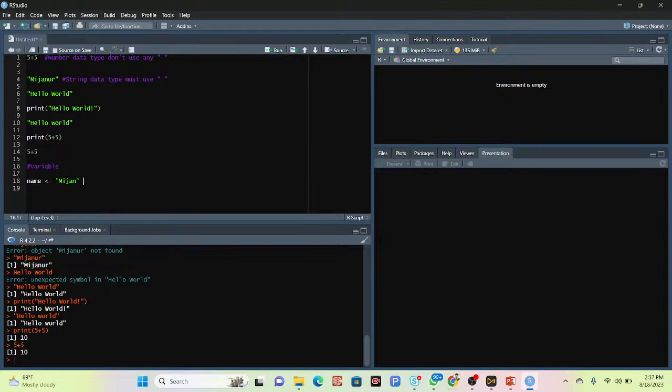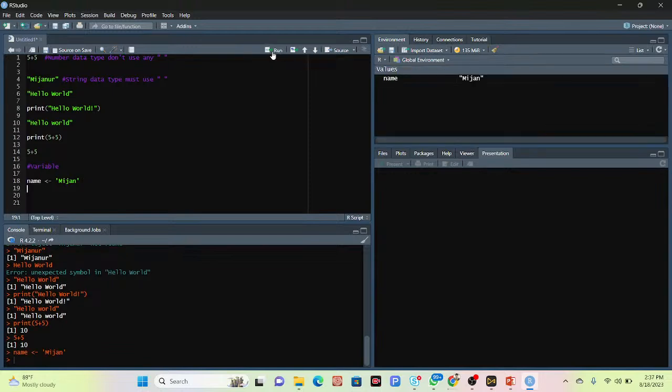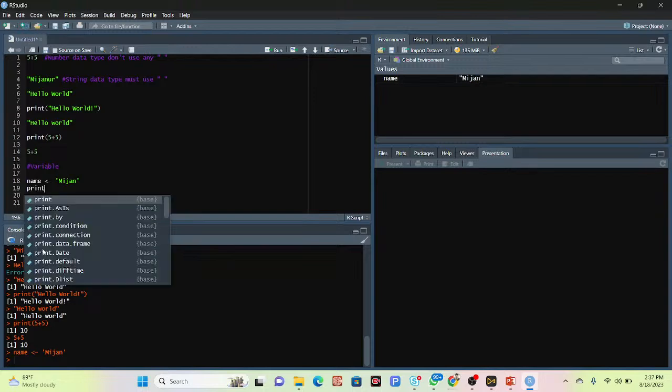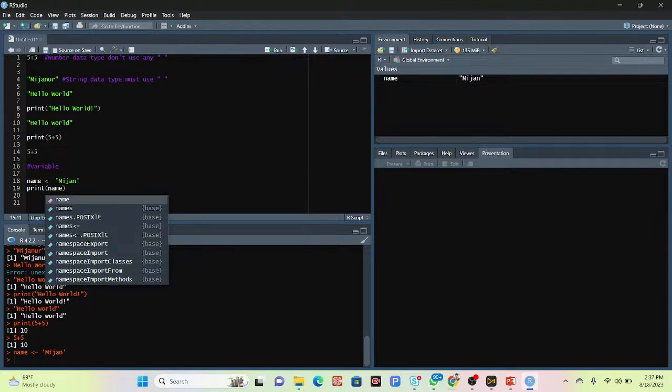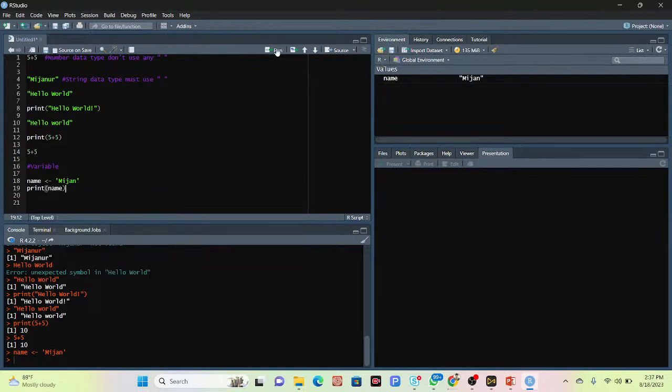So in this time what happened? Mijan is a value, and this is the assignment symbol, like an equal sign. Put the variable name here. This variable name can be anything, you can use any name, there is no limitation. I simply run the code, you can see it is executed, there is no problem. And when I print this name, name is stored as my name, Mijan. So click run, and I can get the result, Mijan.